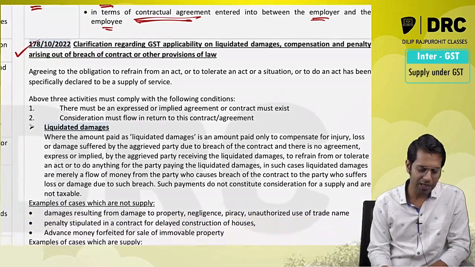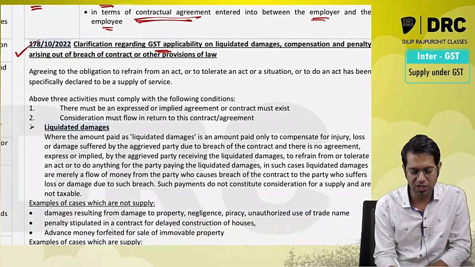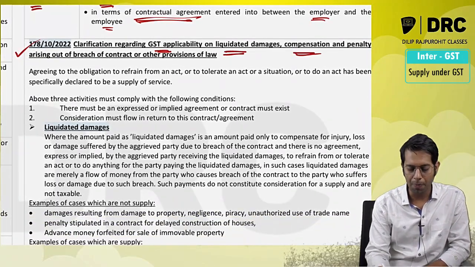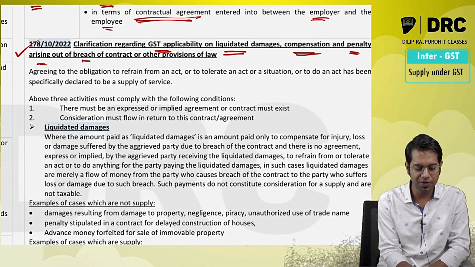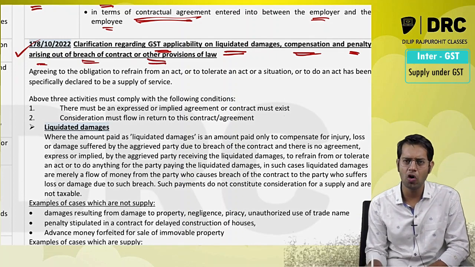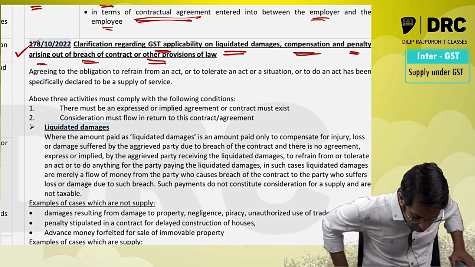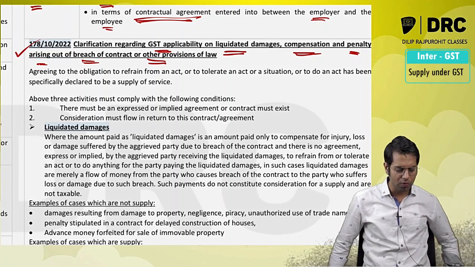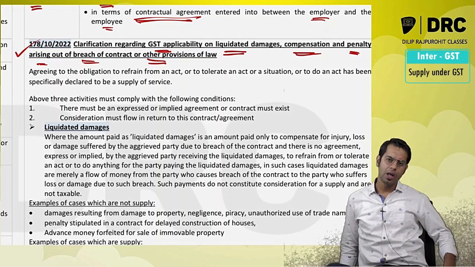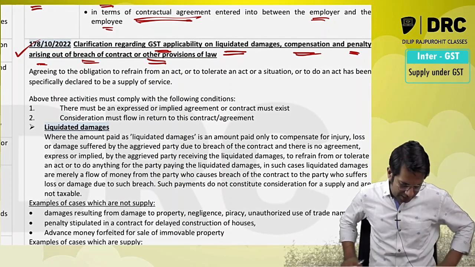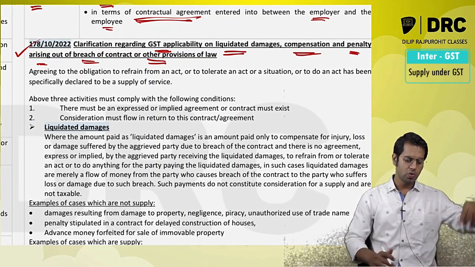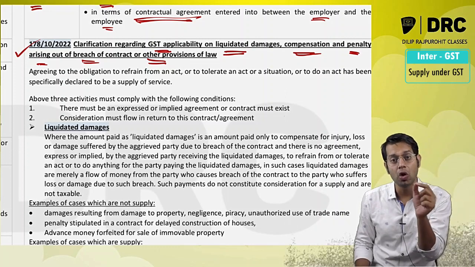Then one more clarification was given with respect to applicability of GST on liquidated damages, compensation, fines, penalty which arise out of breach of contract or breach of any law. Normally there is a point in your Schedule 2. Schedule 2 has a point which talks about what, sir? Schedule 2 has a point which talks about agreeing to an obligation.